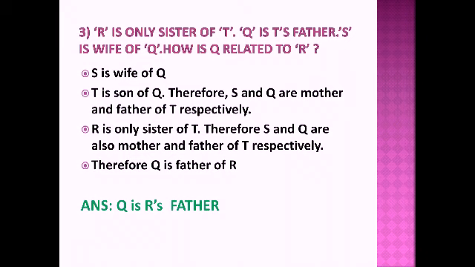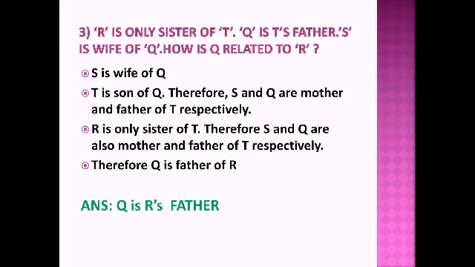If you have any doubt, read it nicely. R is sister of T. That means if R is sister of T, R is a girl. But we do not know whether T is a boy or a girl. So, if R is sister of T, then T can be either brother of R or sister of R. That we don't know. But R and T are either sister and sister or sister and brother.